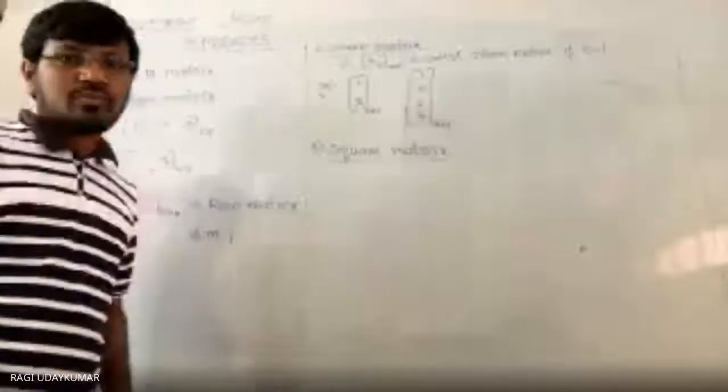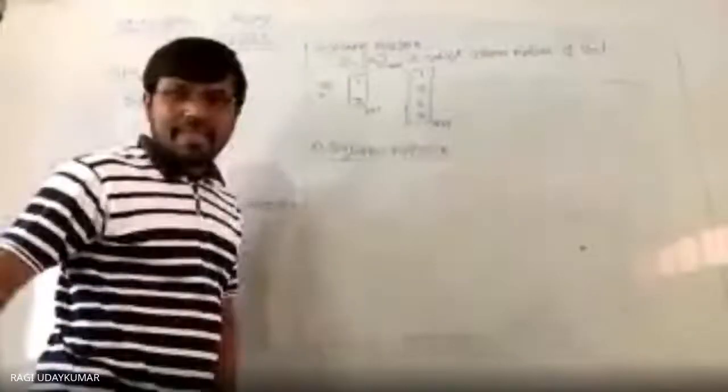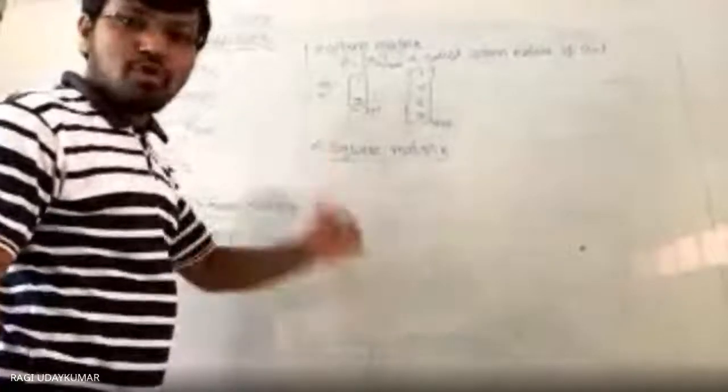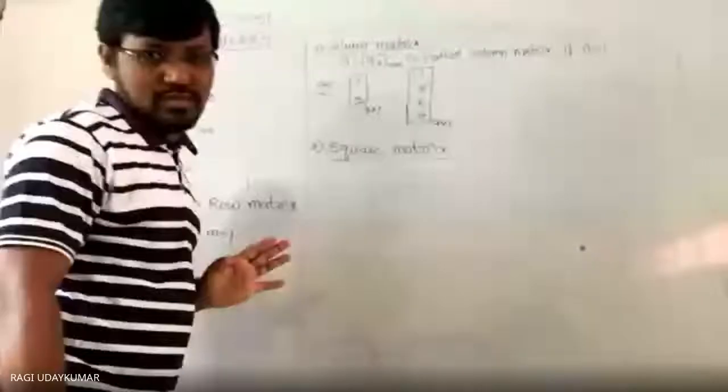Okay. Now see here. A square matrix is nothing but a matrix in which the number of rows and columns are equal.